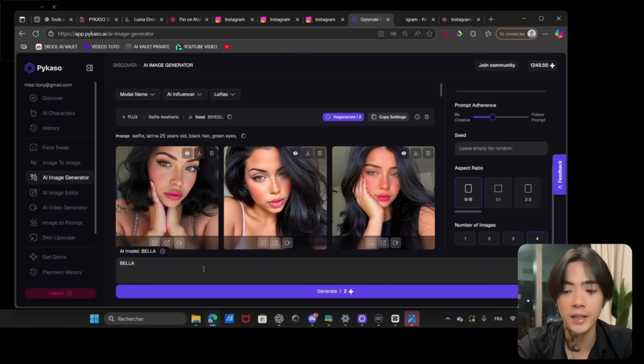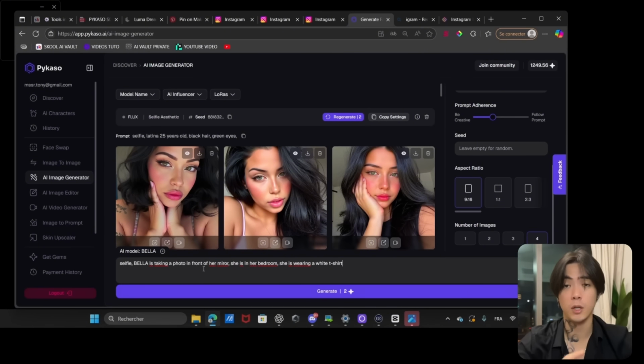So now let's make an example. I will say selfie Bella. We just need to use the name, it's very important. When you make a prompt, this is how you want to structure it to have good results. First, the type of content, the photo, selfie. Then you want to describe the action. So she's taking a photo in front of her mirror. And then you want to describe the place.